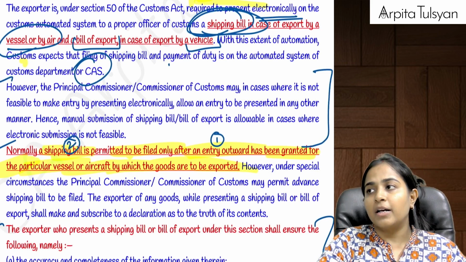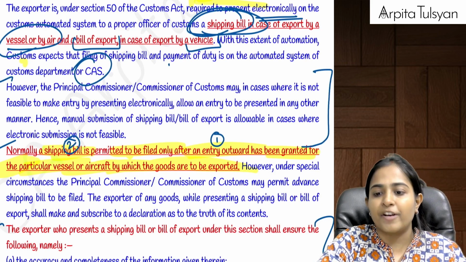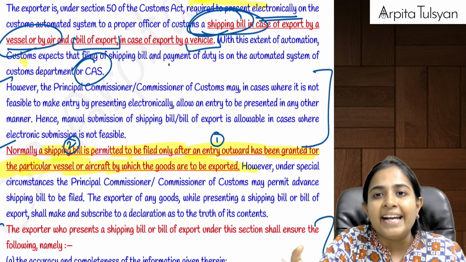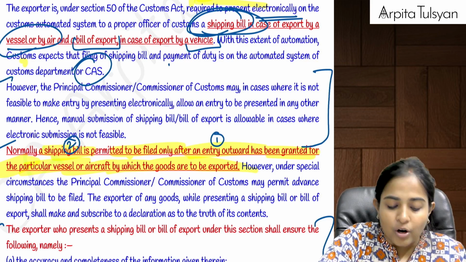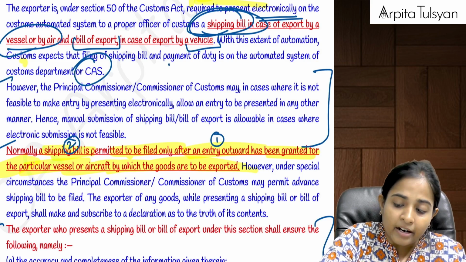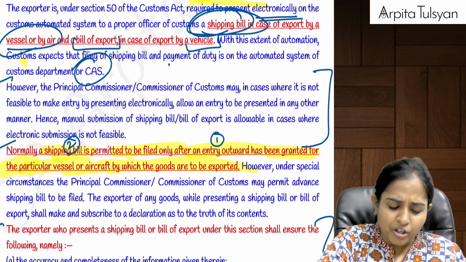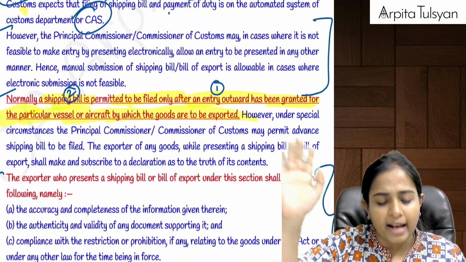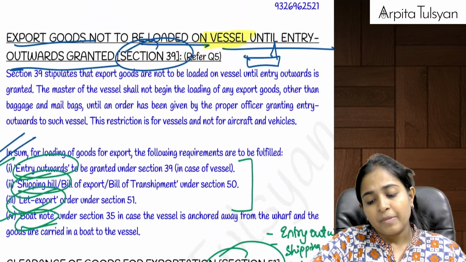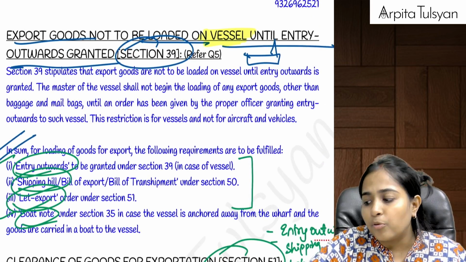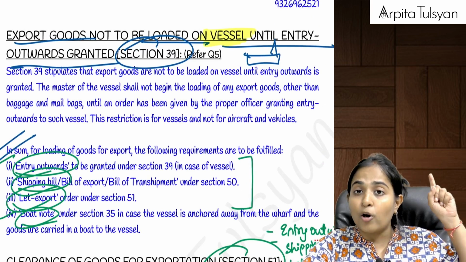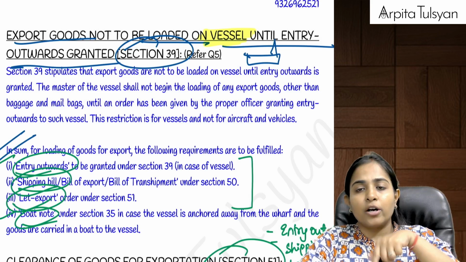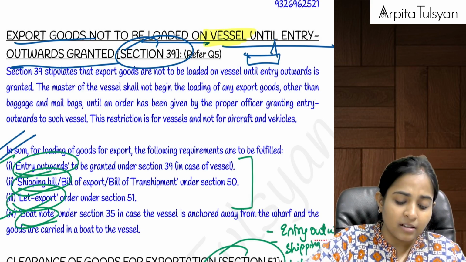But before filing the shipping bill or bill of export, first you should have an entry outwards. The proper officer should first grant you an entry outwards for your particular vessel or aircraft. Then only you are required to file the shipping bill, and then only will the goods be loaded, and all those things happen. This shipping bill or bill of export will be prepared by whom? It will be prepared by the exporter. There also, the bill of entry was prepared by the importer. So here also the shipping bill, etc. will be prepared by the exporter.